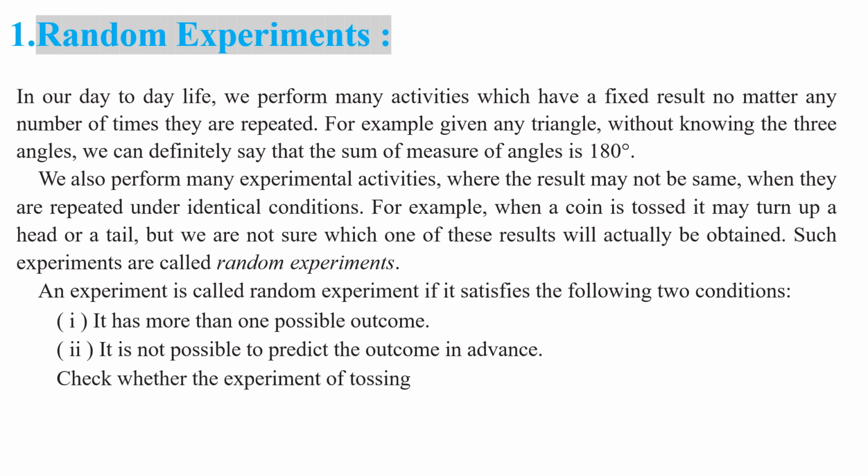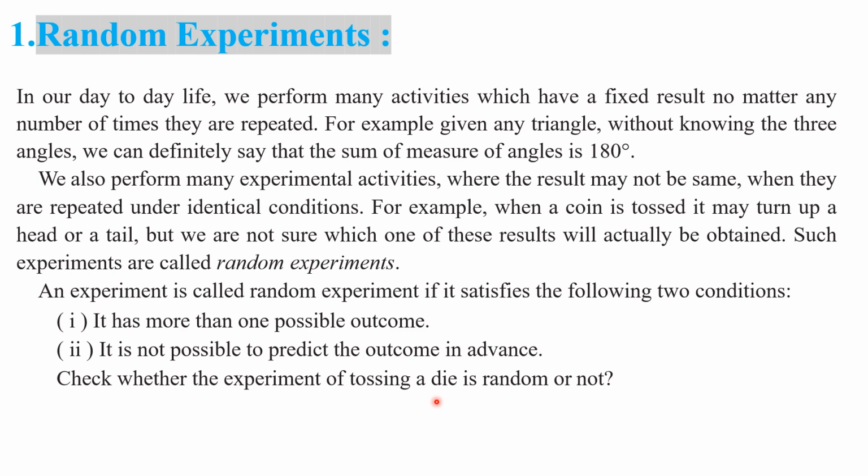Right. Check whether the experiment of tossing a die is random or not. Yes, because in tossing a die, do you know the possible outcomes? Whether we get 1 or 2 or 3 or 4 or 5 or 6.